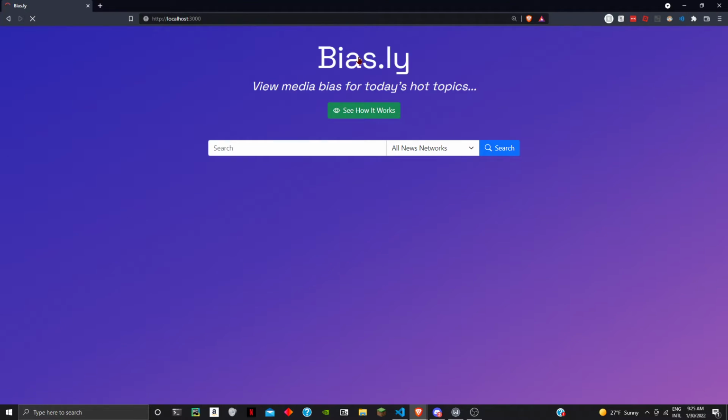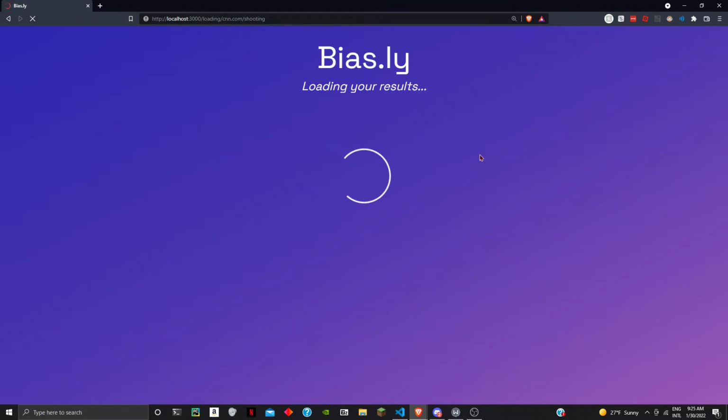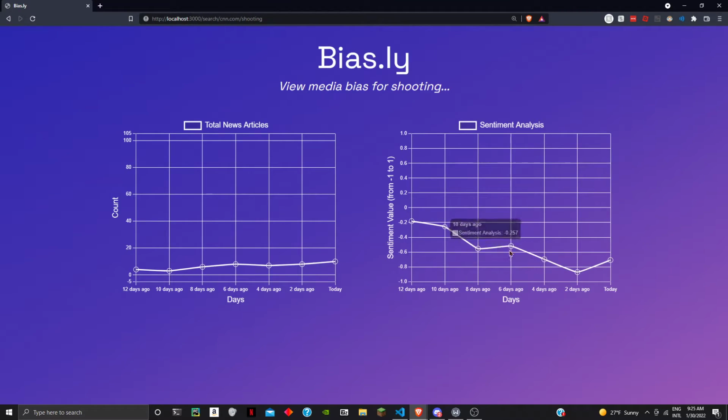And then let's see if we search something like shooting on CNN. Give it a time. We have a really negative trend, which makes sense because shootings are obviously a bad thing, but there's also fewer articles about shootings.